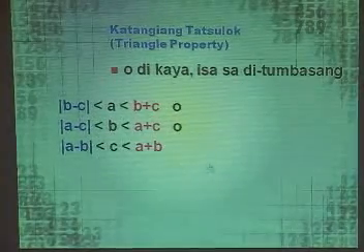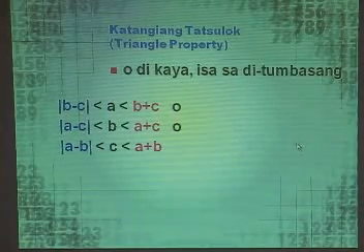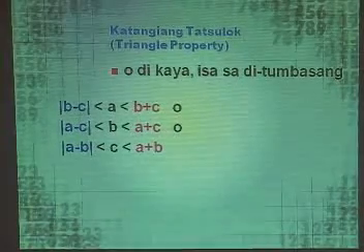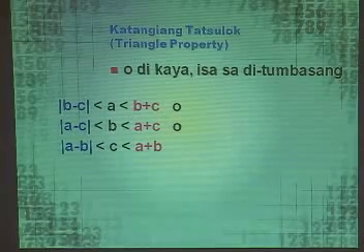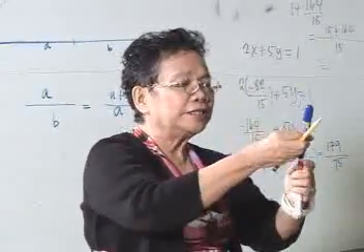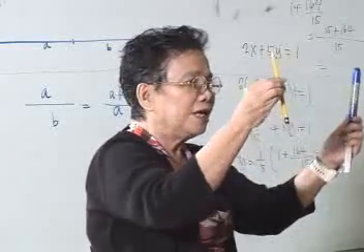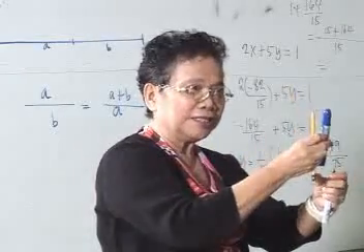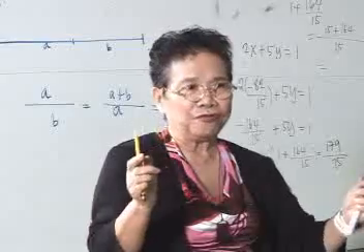What do these inequalities say? It just says that given any length, it should be larger than the difference. So if you get the difference between these two, the difference will be that small thing here. It's really larger than the difference, but smaller than the sum. So taken any side, it should be between the difference and the sum. Now, in that case, then certainly you can form a triangle.